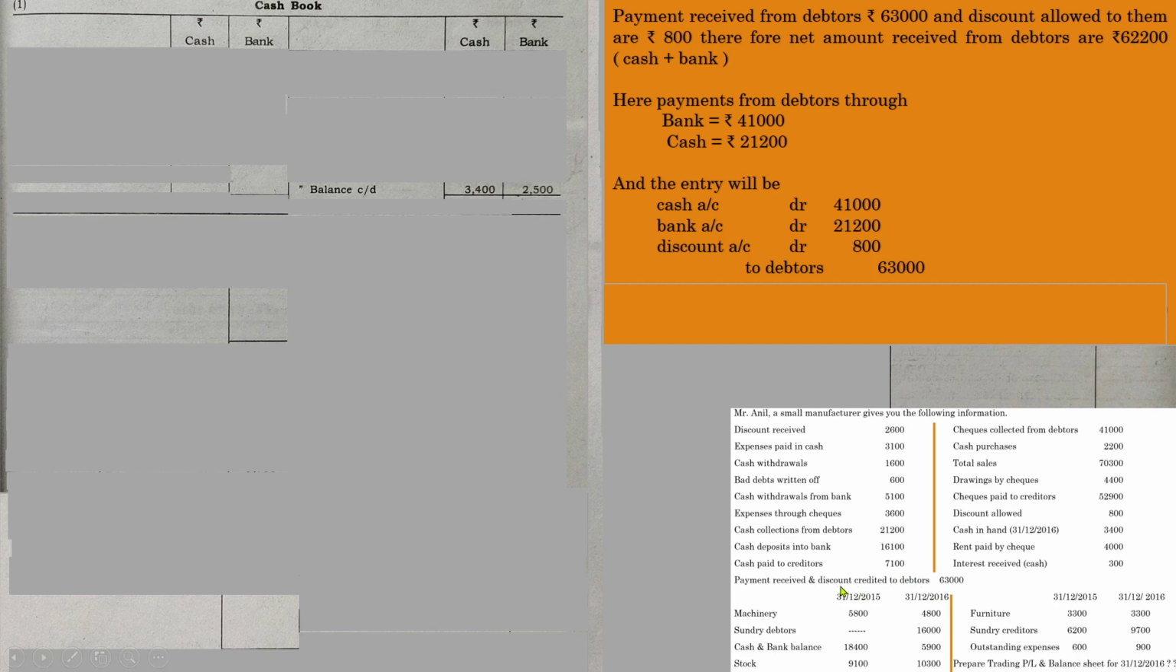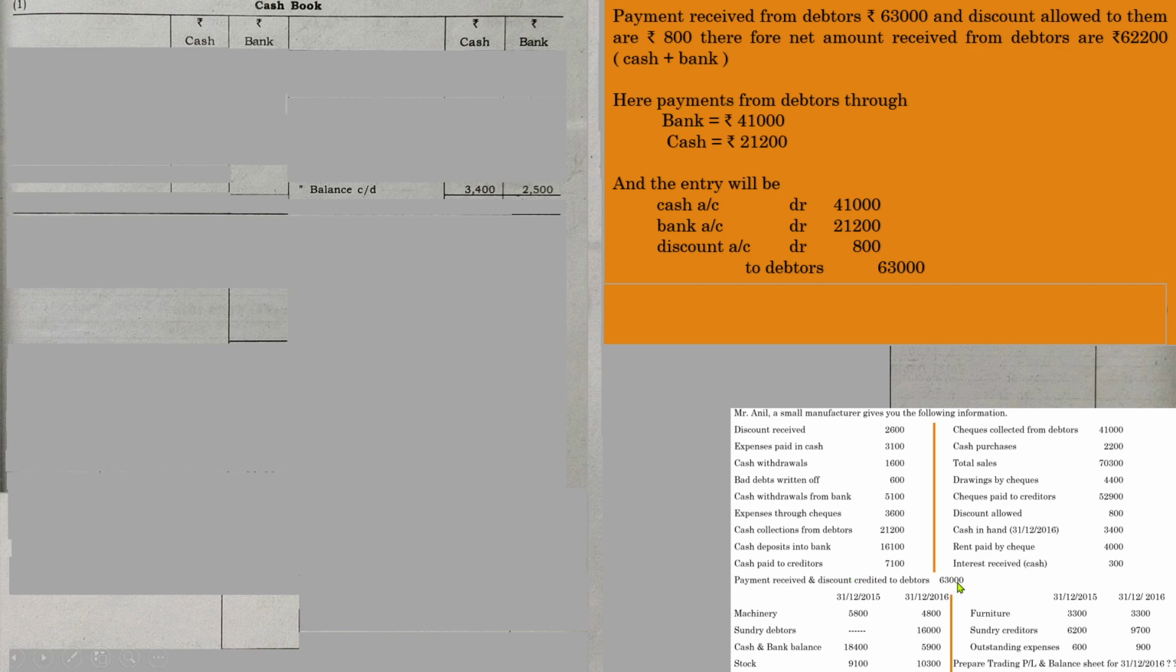If such a sentence is mentioned here, definitely you have to identify what is the amount of discount. Otherwise, they should not have to give such a detail regarding discount credited to debtors. Instead, they could have given payment received 63,000. But instead, it is mentioned that discount credited to debtors. So 63,000 is the total amount that was to be paid by debtors to Anil, and it was settled after a certain amount of discount. So you need to identify how much is the amount of discount.